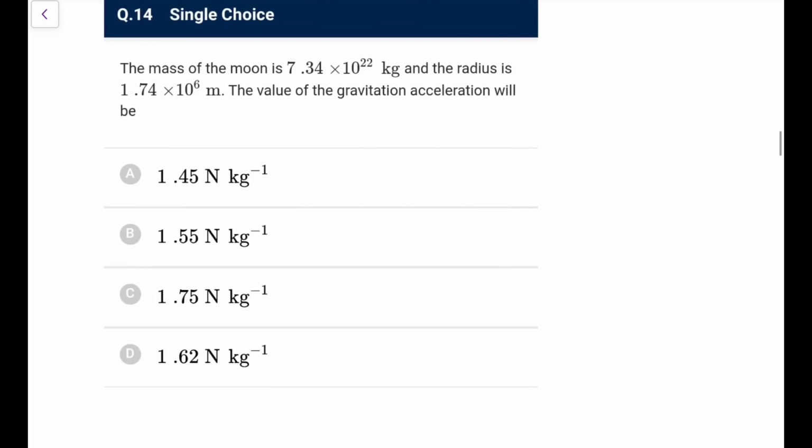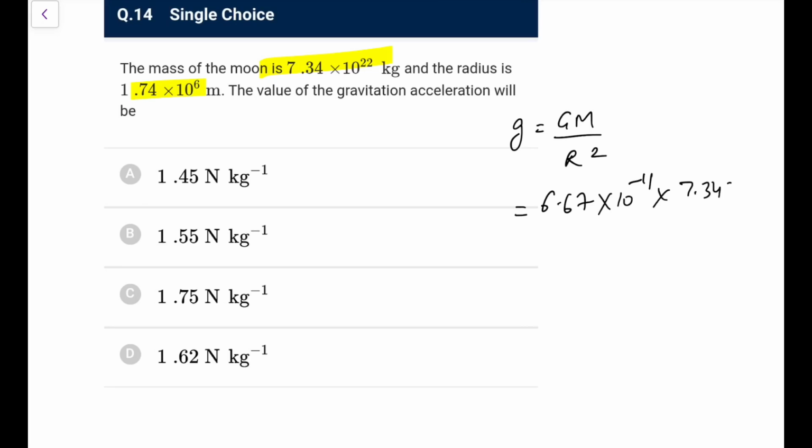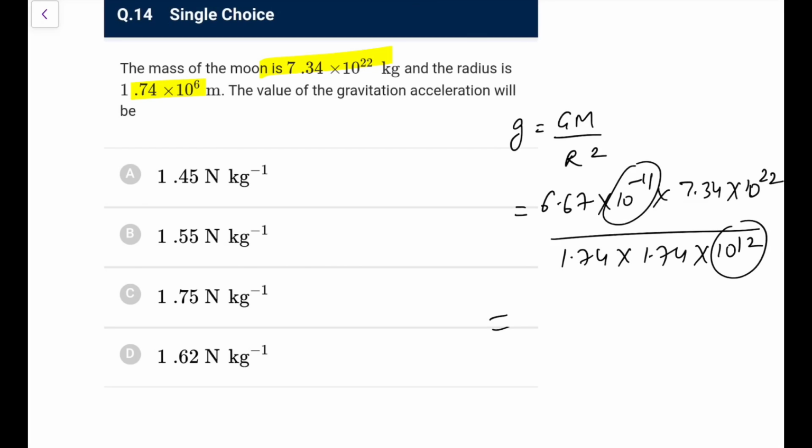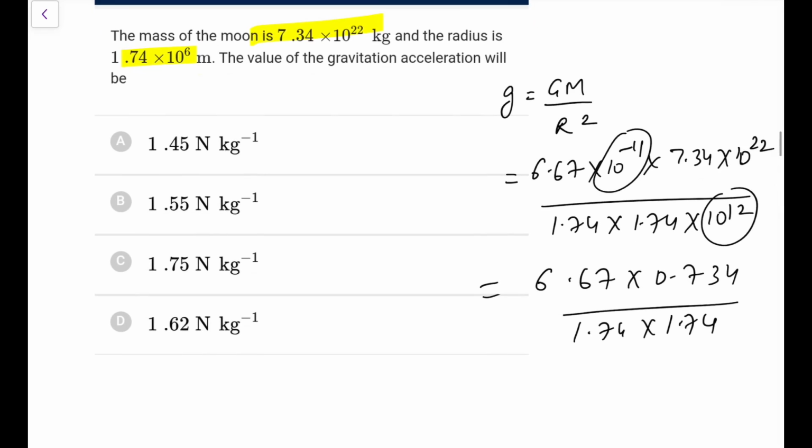Next, mass of the moon is this and the radius is this. The value of the gravitational acceleration, again g would be GM by R square, that is the formula you utilize. So g is 6.67 into 10 to the power minus 11, M is 7.34 into 10 to the power 22, upon R square, 1.74 into 1.74 into 10 to the power 12. So if you do that, the power is minus 23 plus 1, so you can write it as 6.67 into 0.734 upon 1.74 into 1.74.